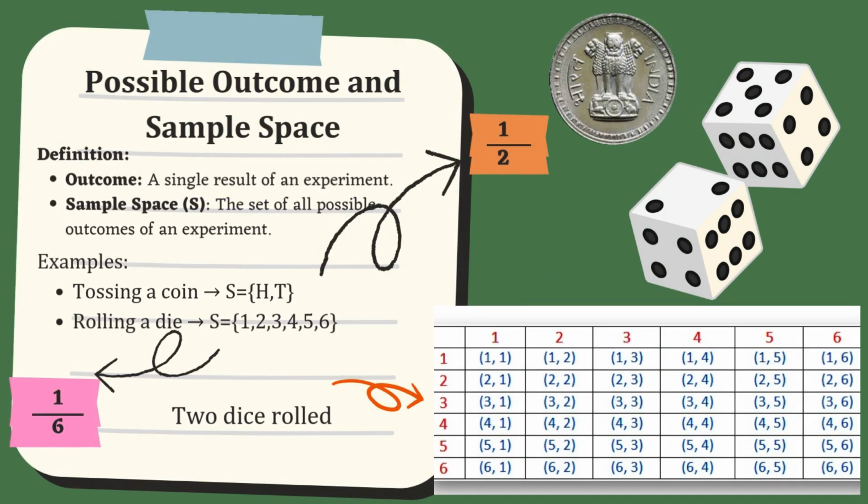Possible outcomes and sample space. Sample space is simply the collection of all possible results. If we roll a die, there are 6 possible outcomes, as we know: 1, 2, 3, 4, 5, 6. So the sample space contains all 6 numbers. Understanding the sample space is essential because probability is calculated based on the possible outcomes. Here we see the table of possible outcomes of rolling 2 dice. There are 36 possibilities when we roll the dice 2 times. I think you are getting the point.